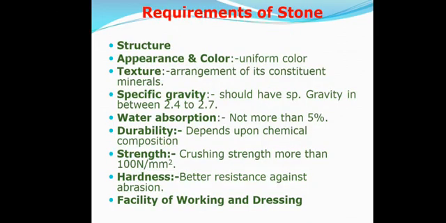What are the requirements of a good stone? First of all, it should have a correct structure, appearance, and color. The color and appearance should be uniform. The texture, the arrangement of its constituent material, should be uniform enough. Specific gravity should be between 2.4 and 2.7. The specific gravity test must be performed in the laboratory.